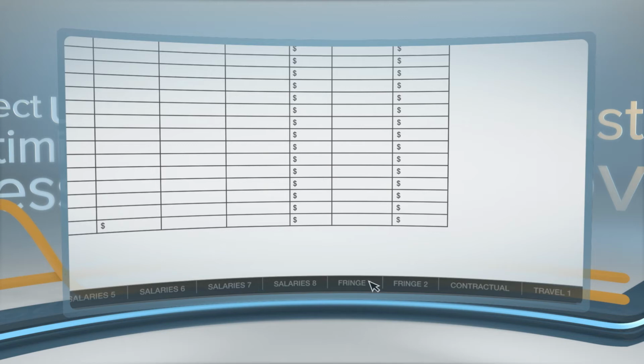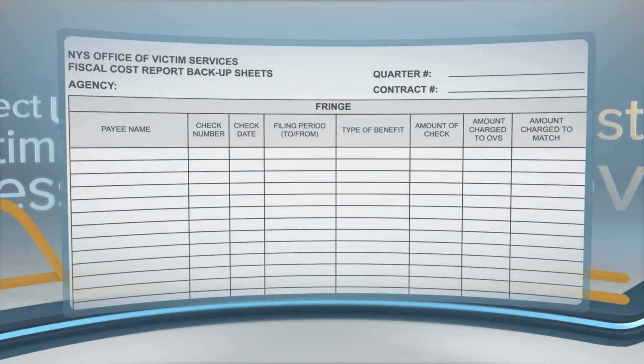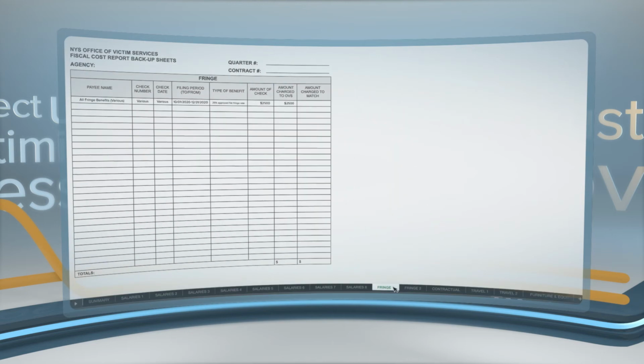Now you'll move on to the fringe pages of the FCR. If your agency has a flat fringe rate, you'll just use a single line because all components would be encompassed in the flat fringe rate. For example, if your program has a 25% flat fringe rate and the total amount charged to OVS salaries was $10,000, you would just fill out one line indicating a 25% flat fringe rate and a $2,500 amount. If you have actual expenses, please list each component of fringe separately.